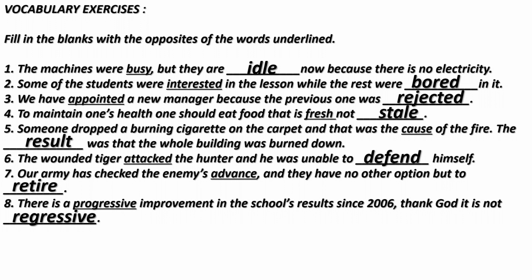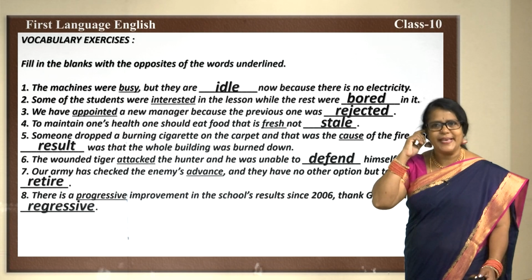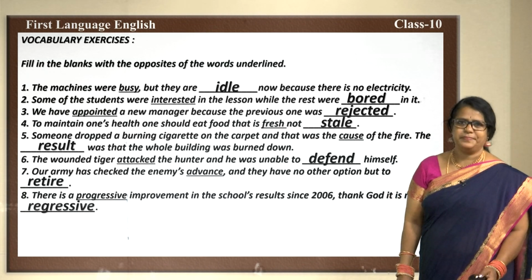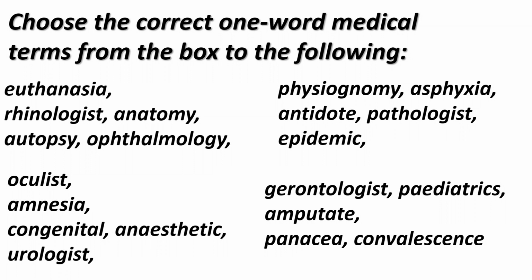You can very well open your textbook and quickly write them down. By reading the sentence, you will come to know the exact opposite words, and you will understand the meanings better. Now, let us move to the next exercise. Choose the correct one-word medical term from the box for the following. Now, here are some medical terms.